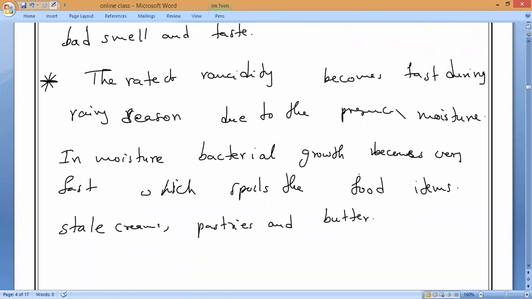So how many of you are eating Lays? Different kinds of Lays, potato chips and everything. Have you noticed it? We eat different kinds of chips and Lays. Are they kept exposed to the atmosphere, or protected inside the packets? They are always kept inside the bag. So they are always packed.